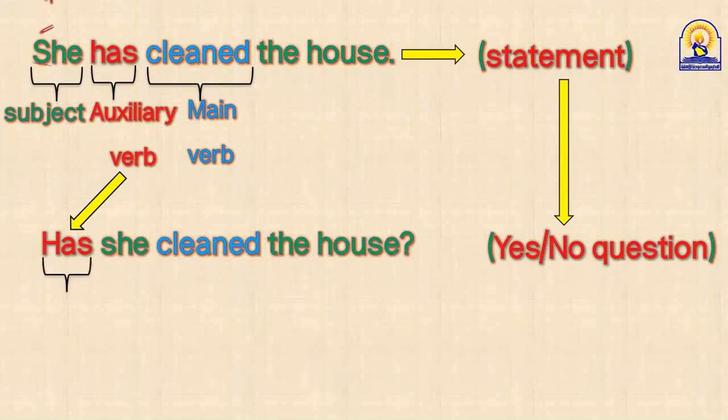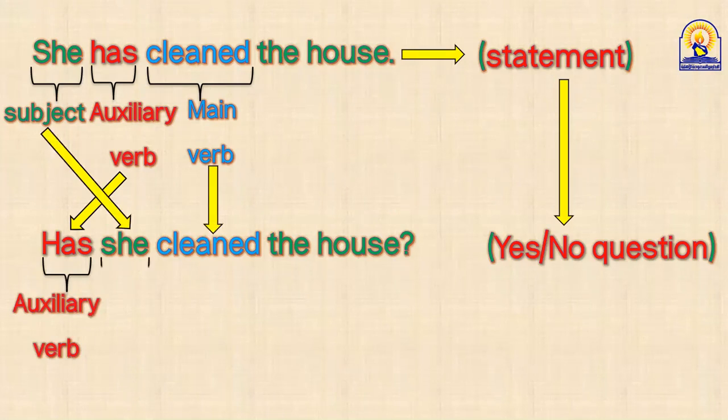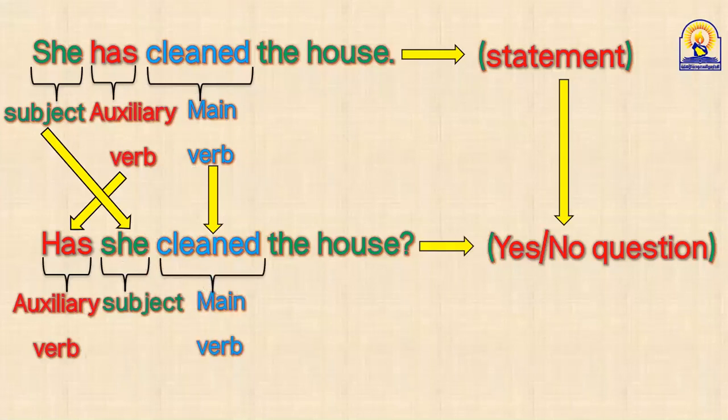As you can see, "has", the auxiliary verb, came number one. "She", subject; "cleaned", this is the main verb. And we put the question mark at the end of our question. So easy. Here, we achieved our task and we formed a yes and no question. Let's have another slide.